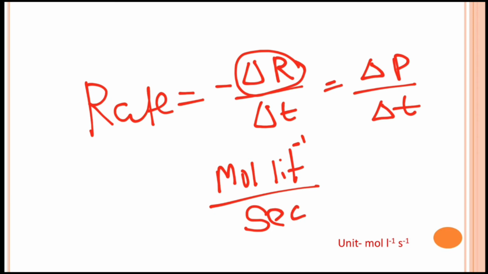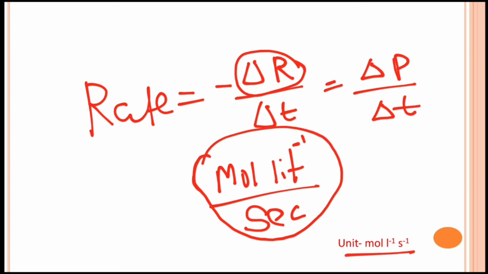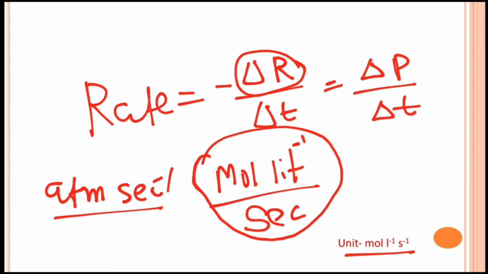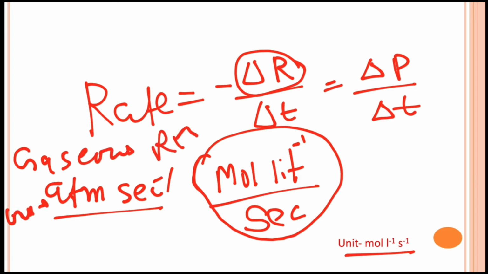So the unit becomes mole per liter per second. But if a gaseous reaction is considered, then its concentration is replaced by its pressure. So the unit becomes atmosphere per second. Okay, so in terms of gaseous reaction, the unit becomes atmosphere per second.